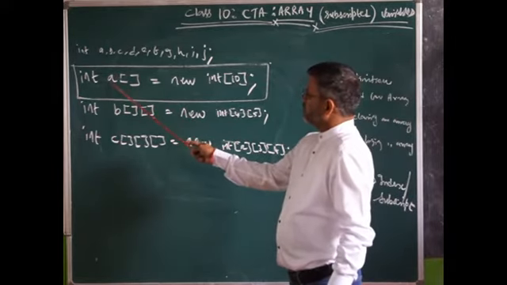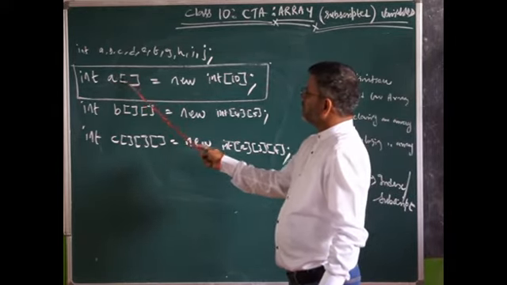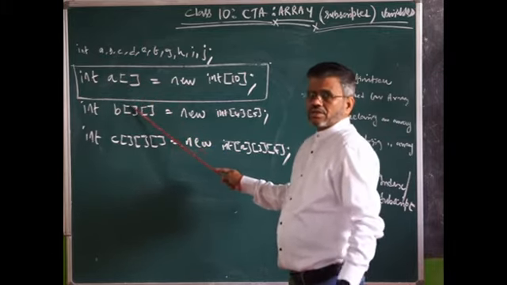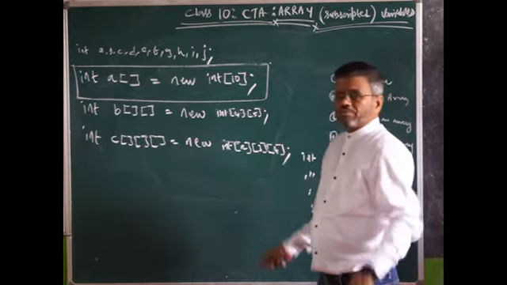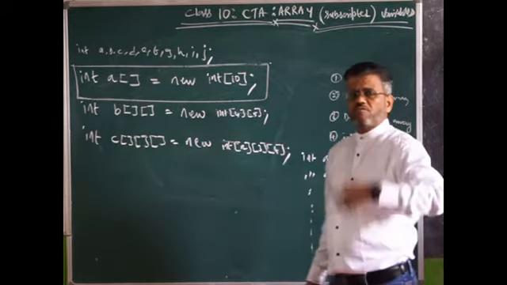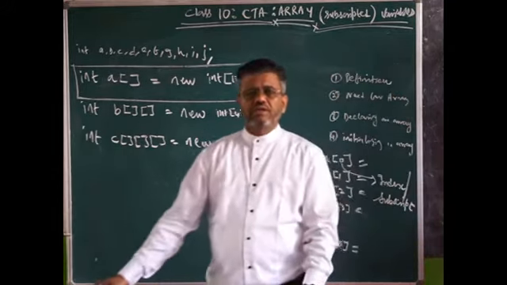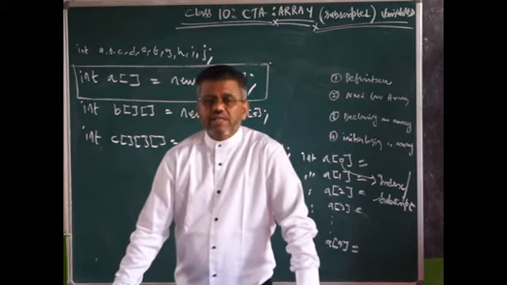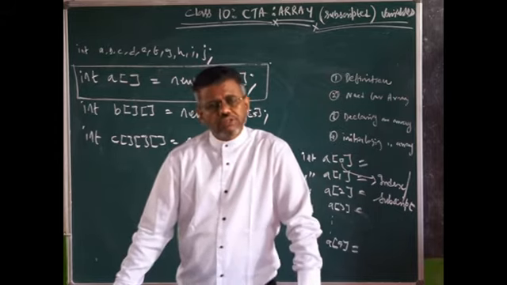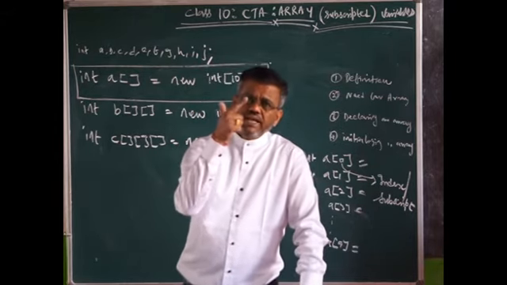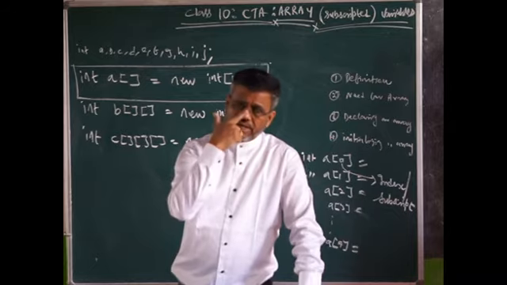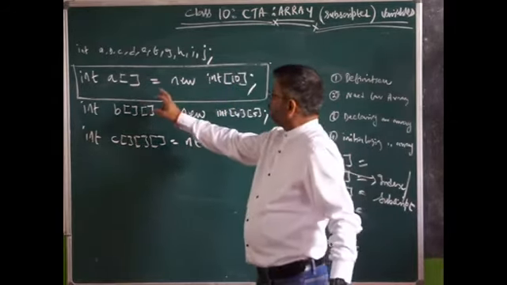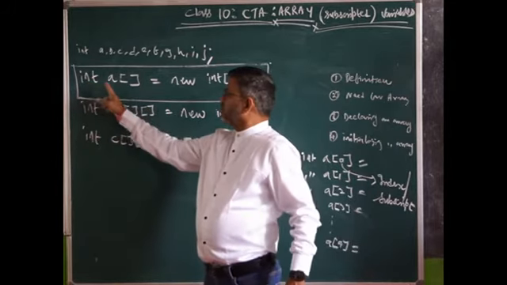This is the array name. The moment you put an open and close bracket after the variable name, it's a one-dimensional array. If you have two square brackets, it's a two-dimensional array. If there are three of them, it's three-dimensional, then four-dimensional, five-dimensional. How many dimensions can you use in Java? Java can handle an n-dimensional array, that is, multiple dimensional arrays can be used. But in your ICSE syllabus, you have one dimension and two dimension. Right? One dimension and two dimension.